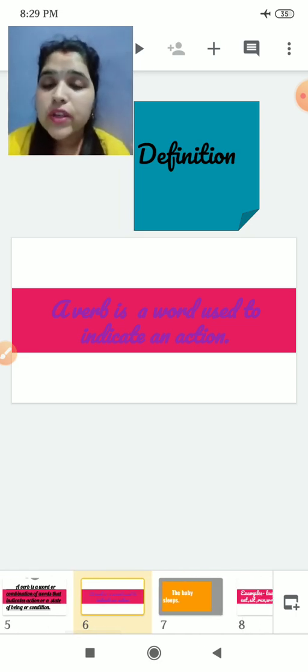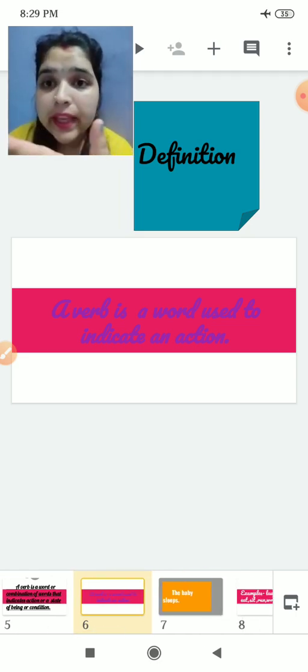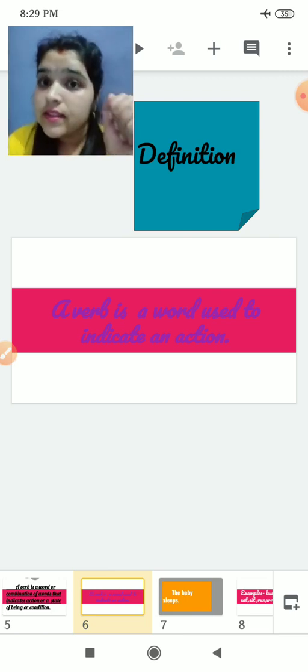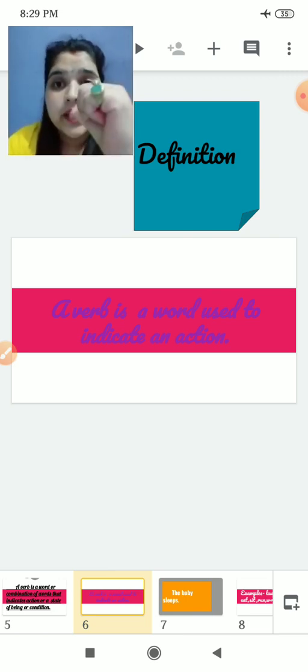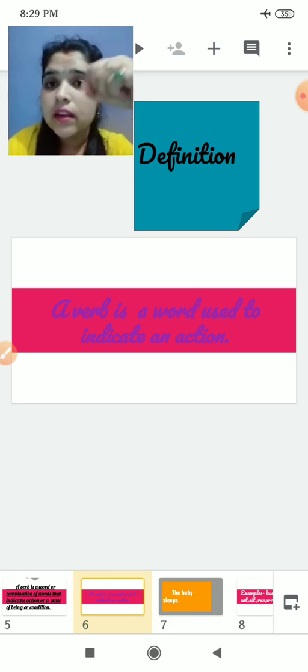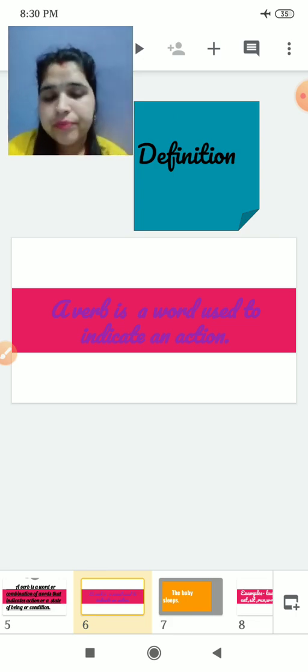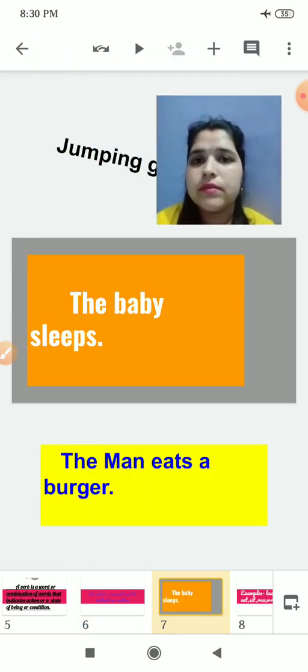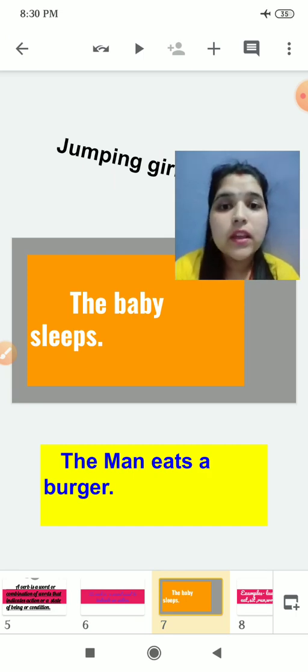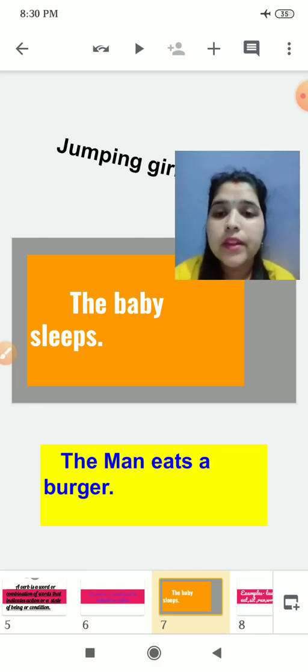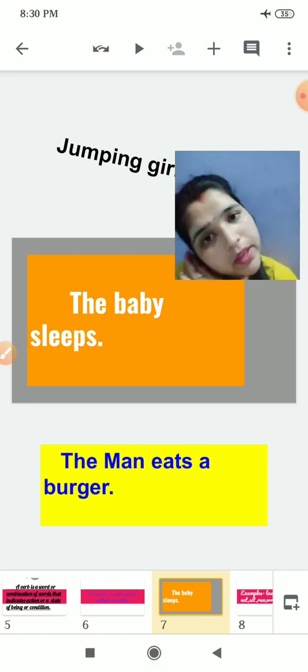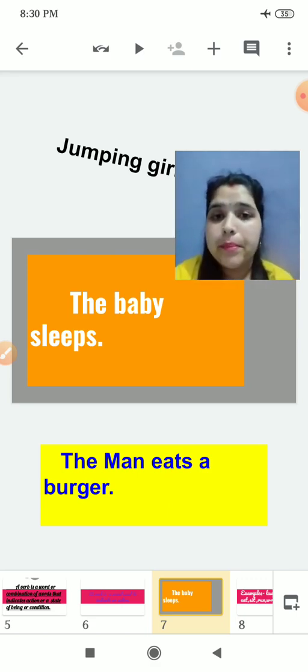Action can be anything. Action can be speaking, writing, dancing, eating, drinking, crying, jumping. We have an example: jumping girl. Here, jumping is a verb. The baby sleeps. What is the baby doing? The baby is sleeping. The baby sleeps. Sleeps is a verb.